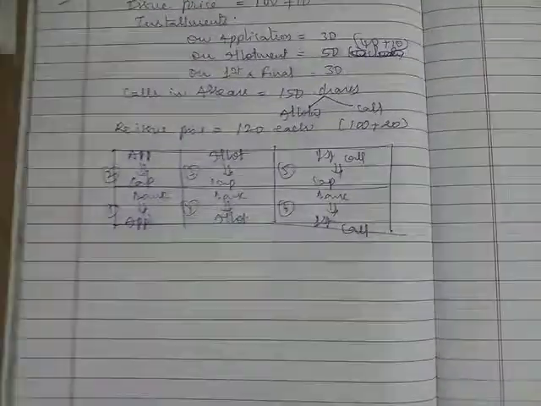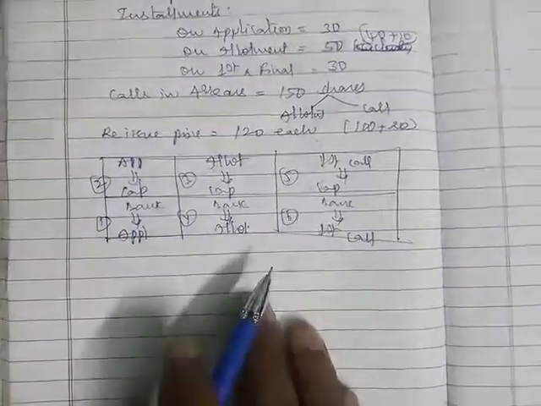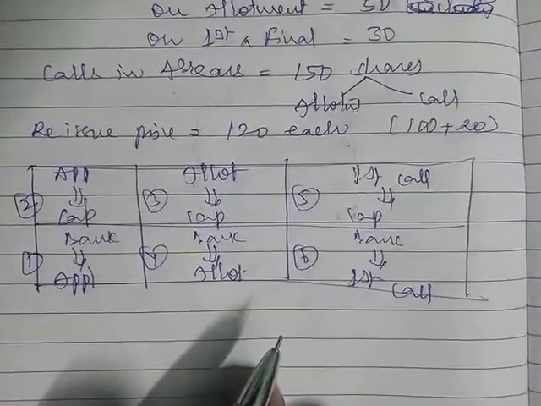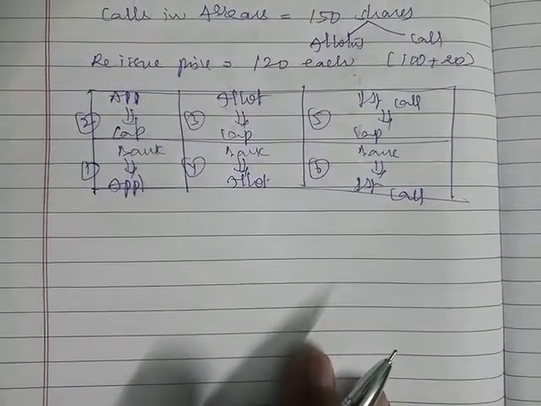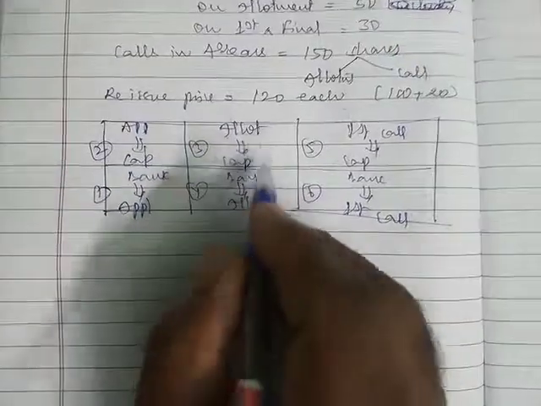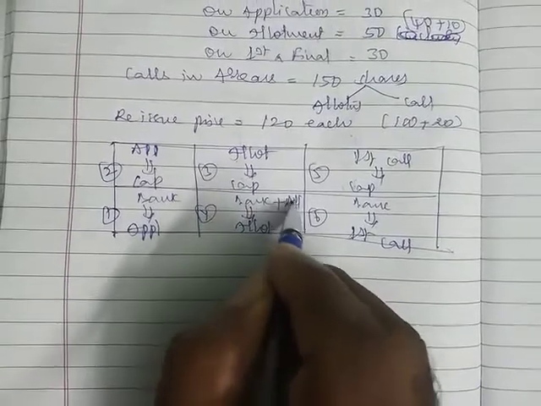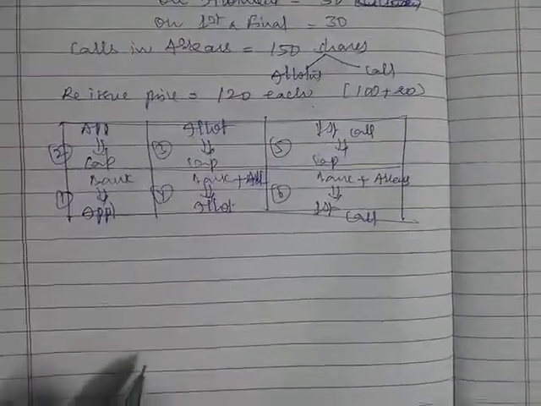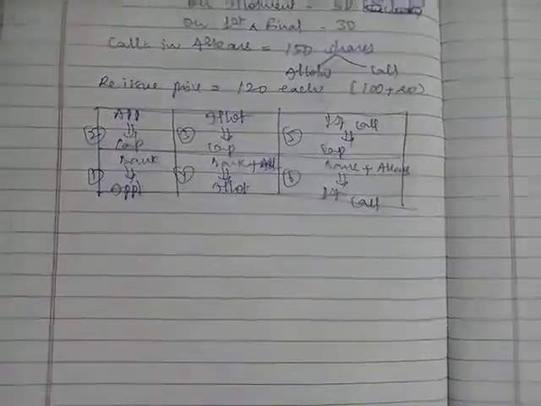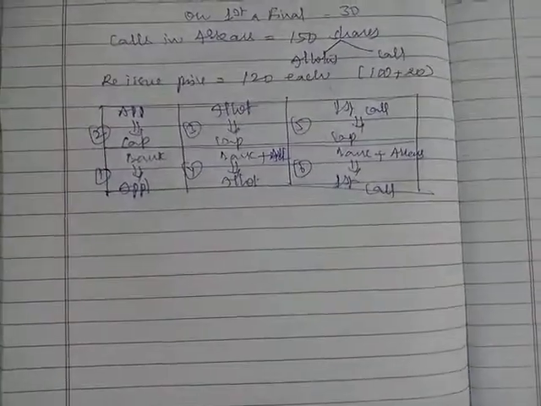These journal entries remain the same. Every time we have to write the same journal entries, that is compulsory. These boxes will be created, only some additional adjustments have to be made. Now before going for the journal entries, you should remember there are calls in arrears with allotment, and even with the first call. There are two situations here. One, we can write the entry by opening calls in arrears account and without opening calls in arrears account.